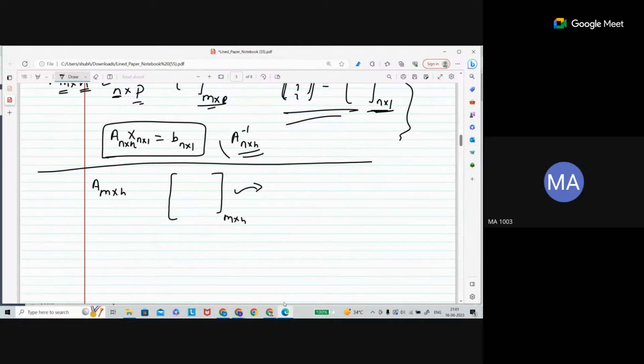Now suppose you have a square matrix and you are using type 1, type 2, type 3, whatever you just now used in finding the determinant of a matrix, or the properties you have seen in the first lecture of this week.